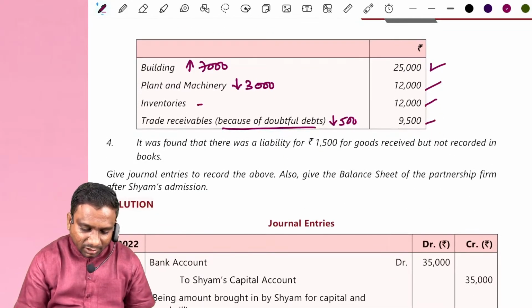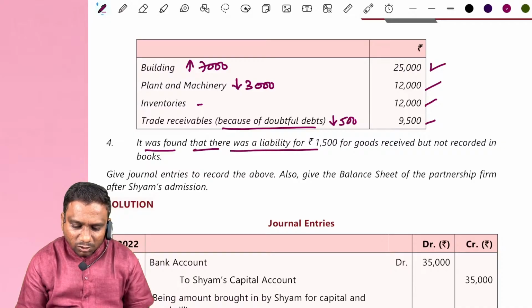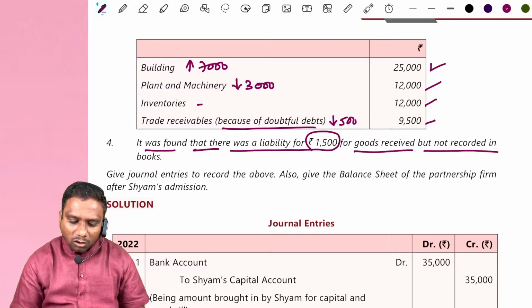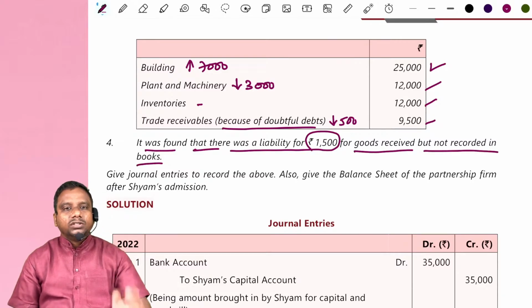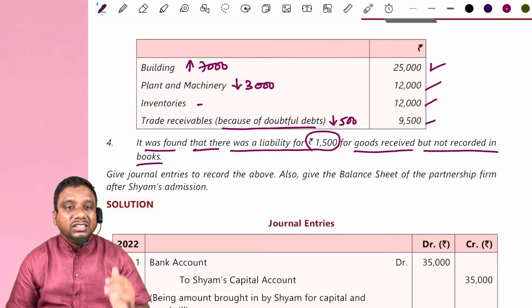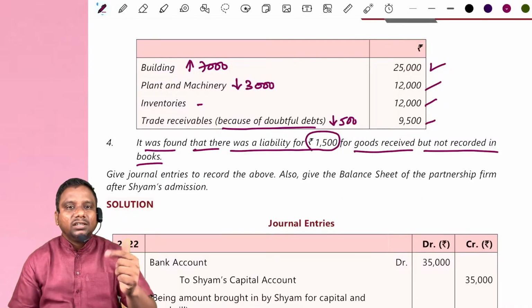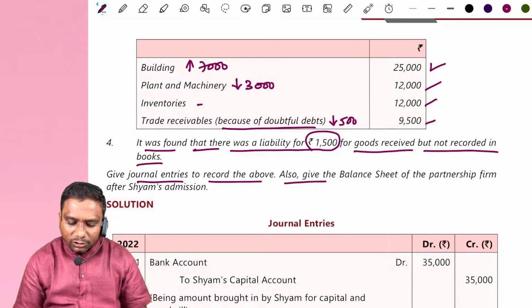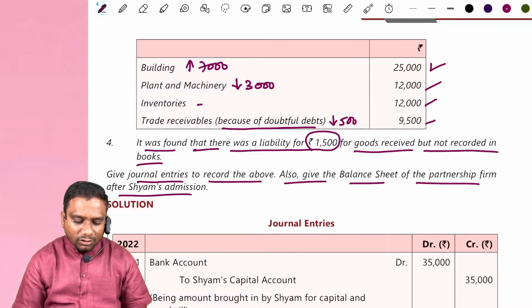Yes, sir. Next, it was found that there was a liability of 1,500 for goods received but not recorded in the books. So there is a new liability of 1,500. Liability increased? Yes, sir. Give journal entries to record the above. Also give the balance sheet of the partnership firm after Sham's admission.